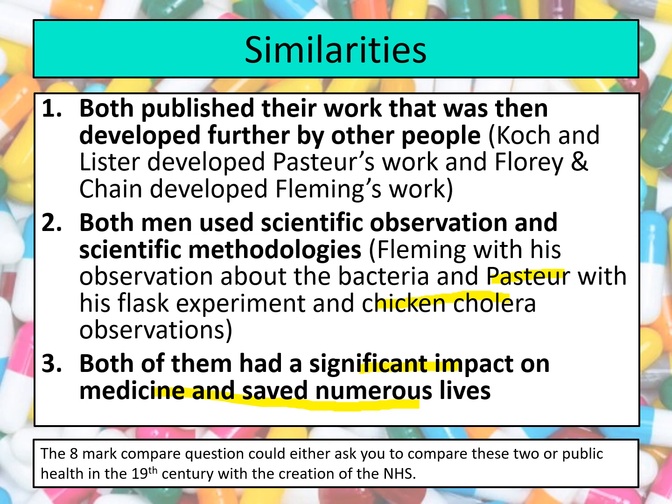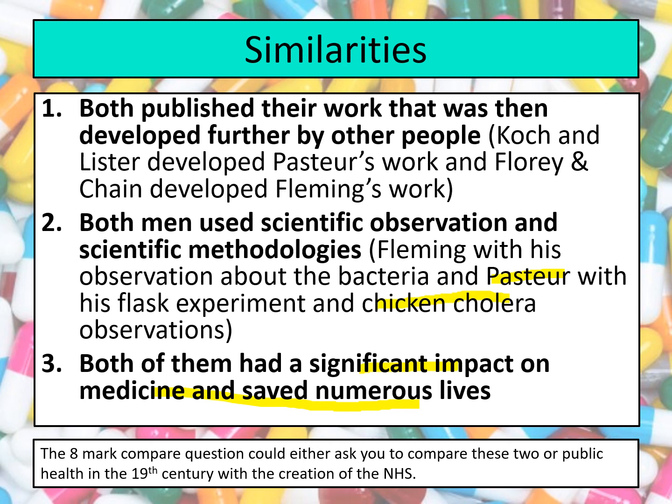If we think about Fleming and his impact with penicillin, obviously it's estimated to have saved 200 million lives. And we can see the real importance of his discovery through the concerns that we've got about superbugs now and the fact that antibiotics are becoming less effective. So we can see that both of these individuals created discoveries that have had a massive impact on lots of different communities, increasing life expectancy, and obviously saving lots of people's lives. So there we've got some similarities.